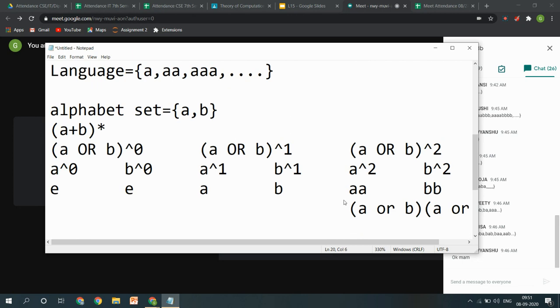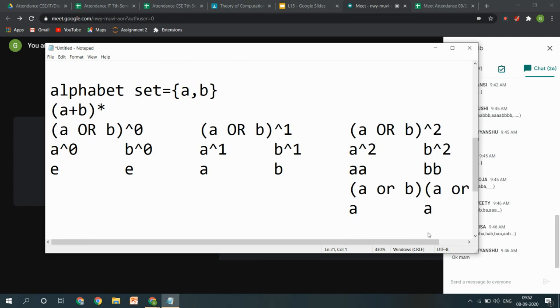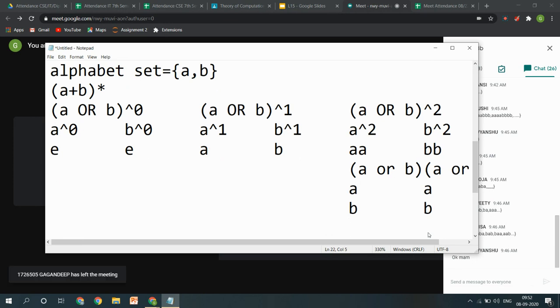So one possibility is that I am taking A from this side and A from this side. This is already covered here, correct? Then another possibility is that I am taking B and B from each. This is also covered.